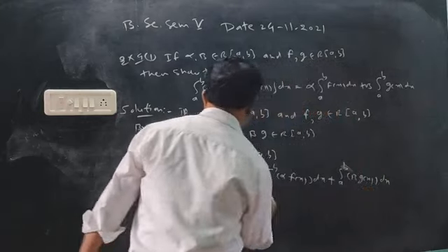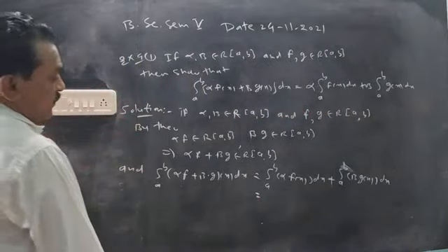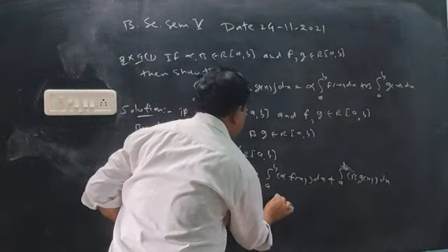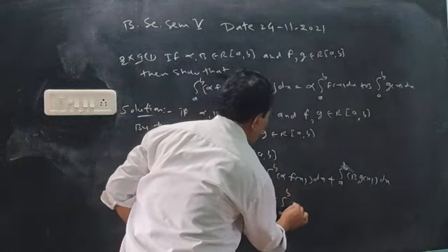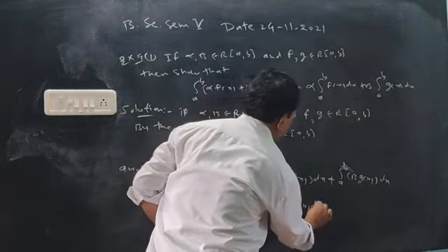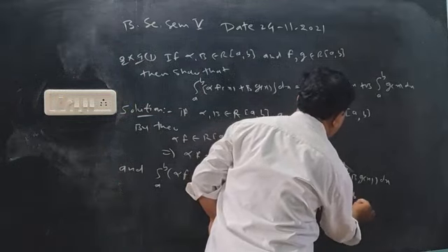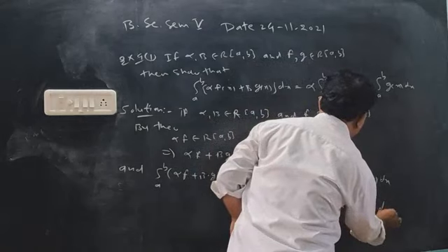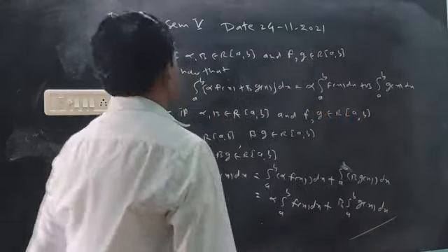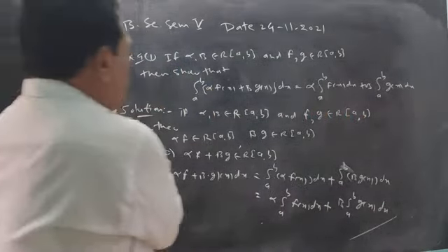Addition law of integration. Again alpha will be outside, scalars are outside, constants are outside, beta outside, constants are outside the integration of ordinary integration. Hence proof. Okay, addition law.